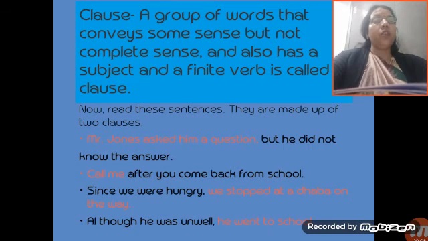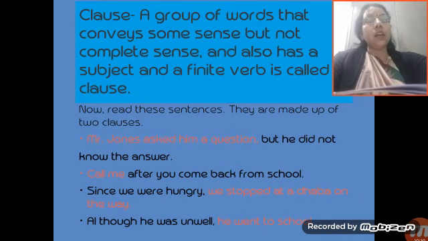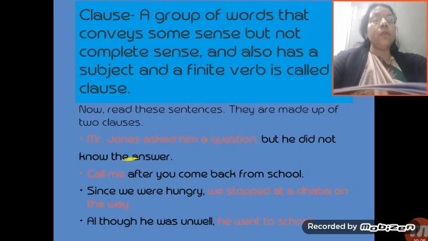That is the difference. Now read these sentences. They are made up of two clauses. Mr. Jones asked him a question, but he did not know the answer. So, Mr. Jones asked. What is the verb here? Asked. Subject is what? Mr. Jones. So a group of words that convey some sense but not complete sense and also has a subject and a verb is called a clause. Here the subject is Mr. Jones and asked is the verb. Then, but he did not know the answer. So this is the clause. Mr. Jones asked him a question. So these sentences are clauses.